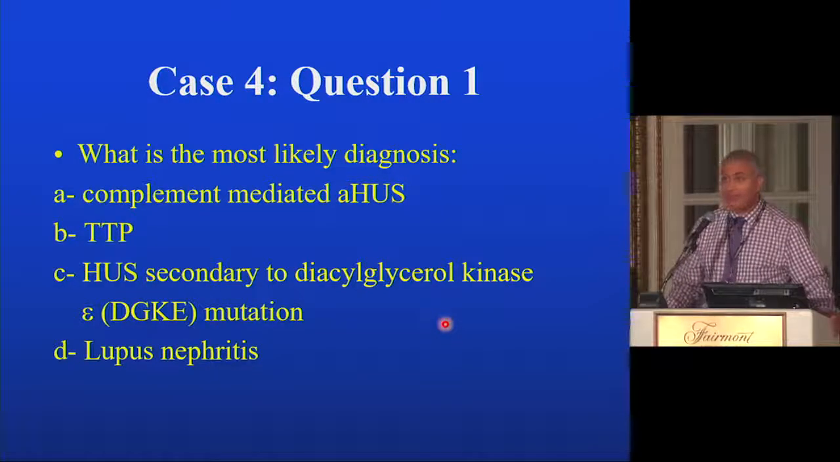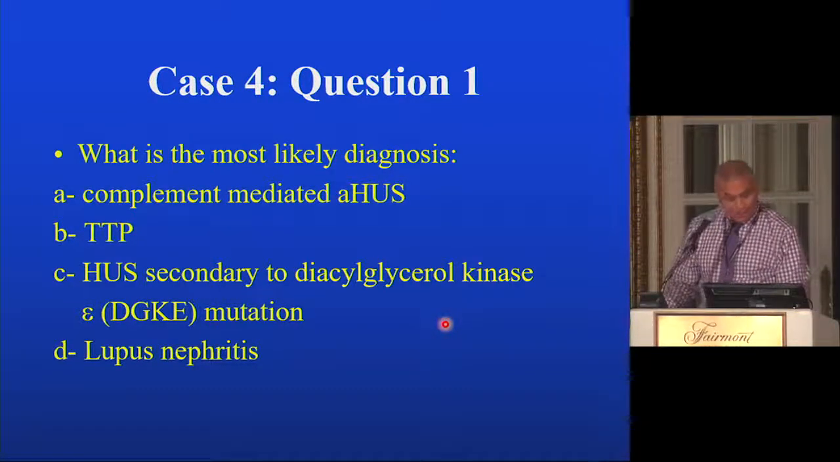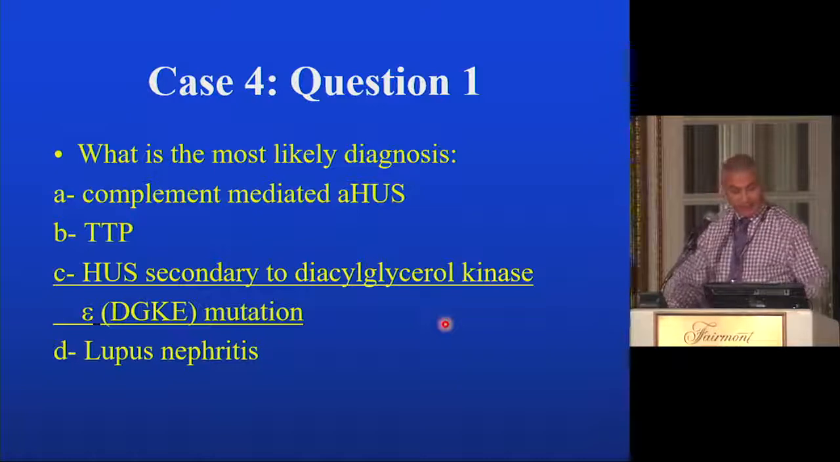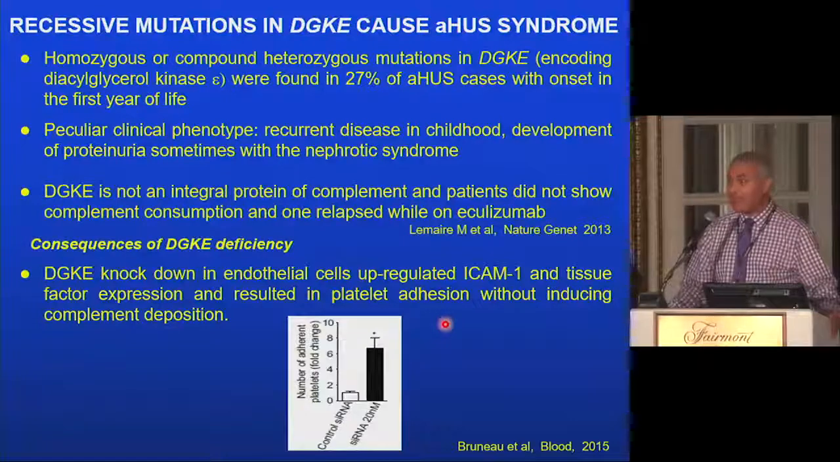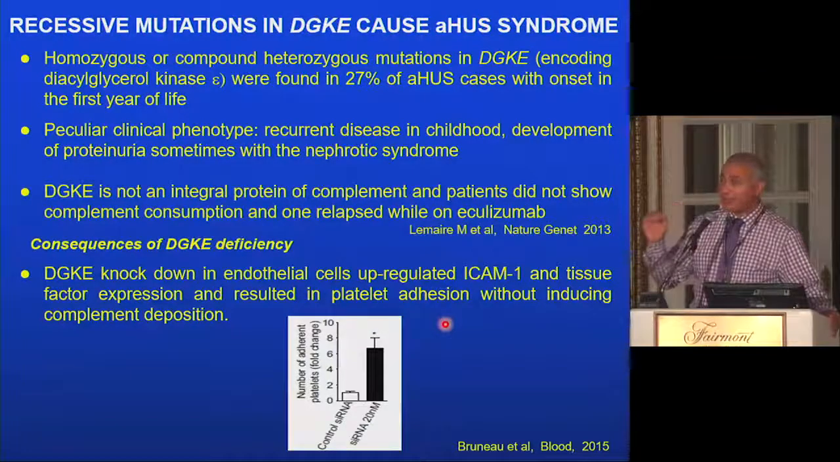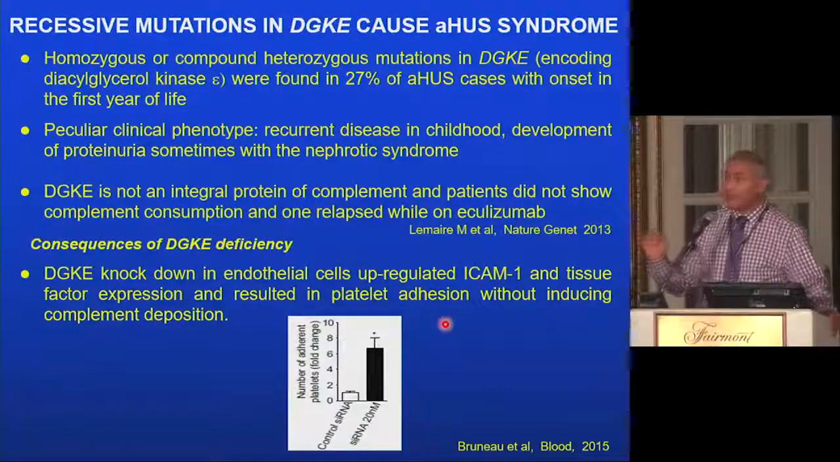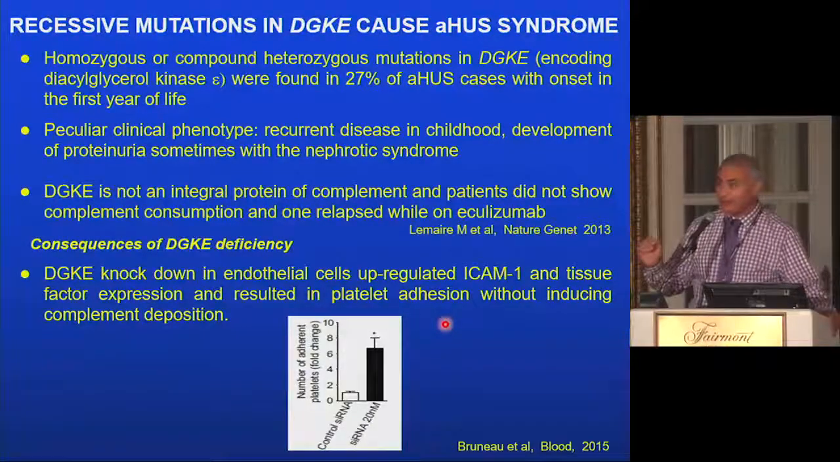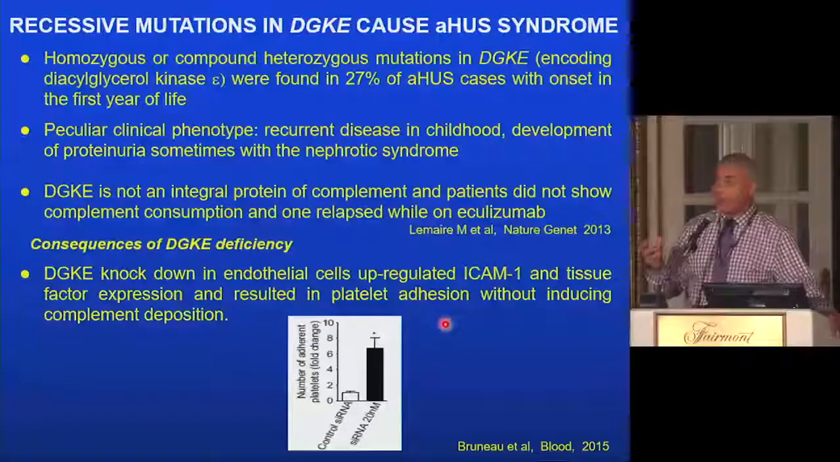Who is with A, B, C, and D? So the right answer is C. So this is a newly identified mutation responsible for almost 30% of atypical HUS before the age of 1 year old. And characteristically, those patients often develop nephrotic range proteinuria. It is unrelated to complement. Eculizumab will not treat it, and usually it does not recur after kidney transplant because the kidney transplant provides a normal DGKE to protect the transplanted kidney.